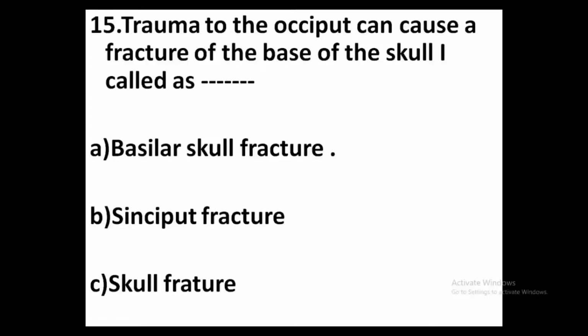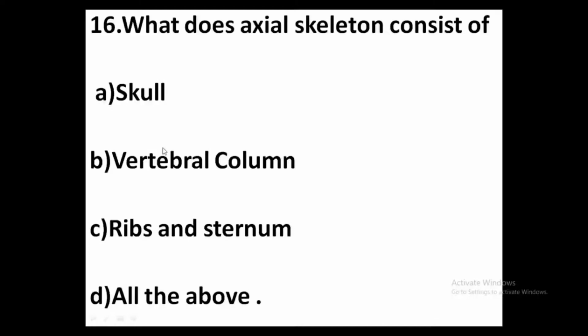15th one, trauma to the occiput can cause a fracture of the base of the skull is called as option A, basilar skull fracture. Option B, sinciput fracture. Option C, skull fracture. Answer, option A, basilar skull fracture. 16th one, what does axial skeleton consist of? Option A, skull. Option B, vertebral column. Option C, ribs and sternum. Option D, all the above. Answer, all the above. Axial skeleton consists of skull, vertebral column, ribs and sternum.